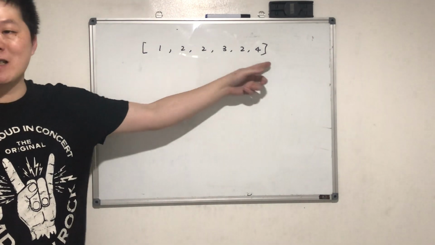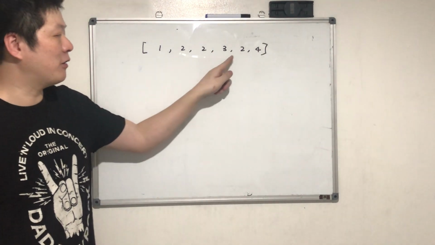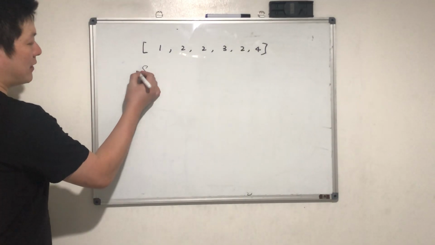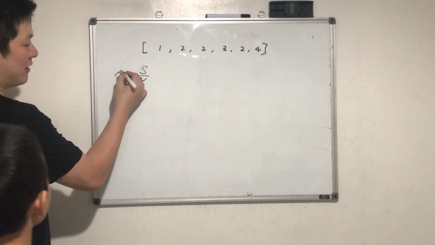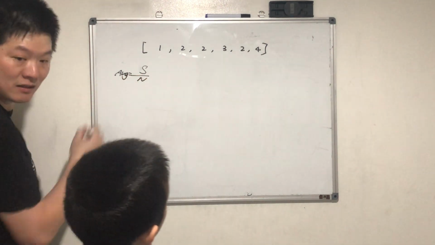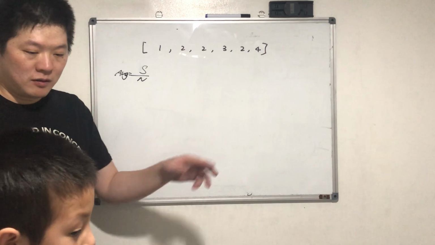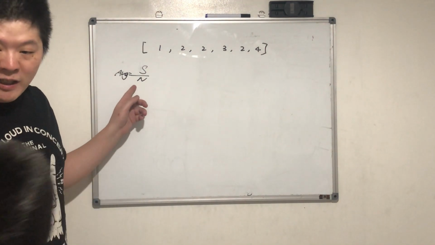Average: you add all these numbers and divide by the count, which is 6. That's the average, right? Sum divided by the number of elements. Got it? Does it make sense? You're okay with this concept, yeah?